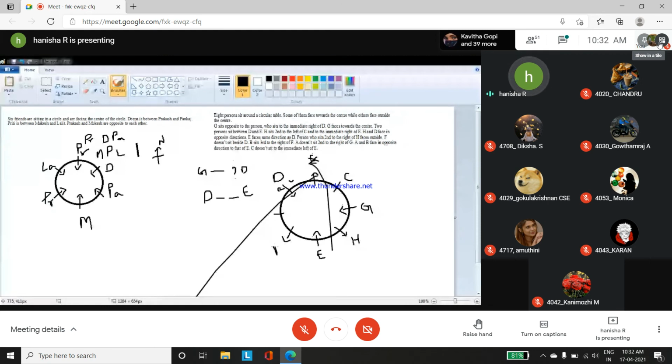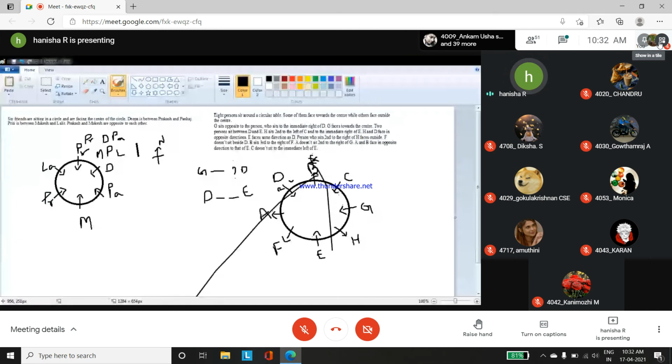Now only remaining 2. Okay, B sits third to the right of F. So through third to the right you have B here. Okay, the remaining is A. Remaining is A. Okay, and the directions will be facing outside. Okay, so this is the answer for this question.